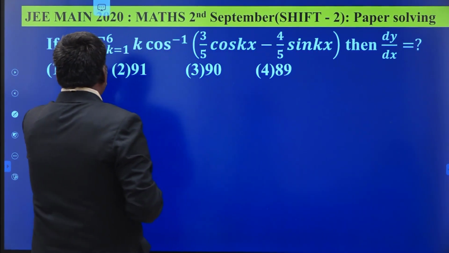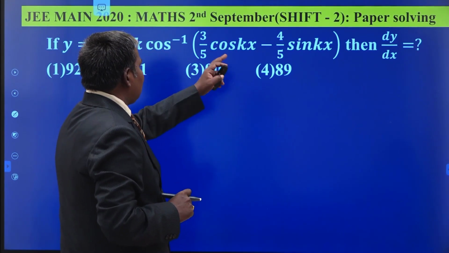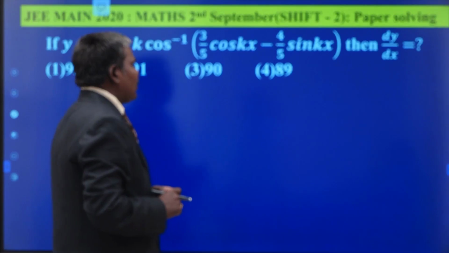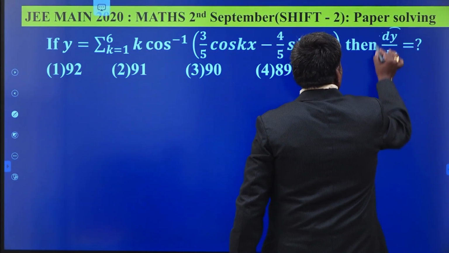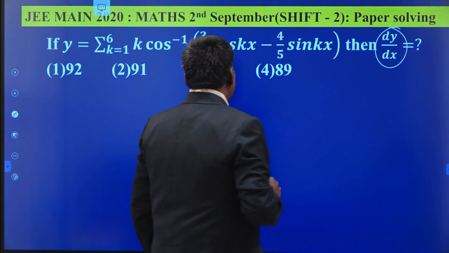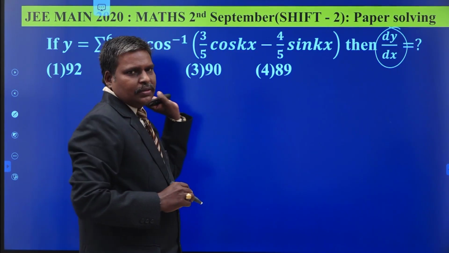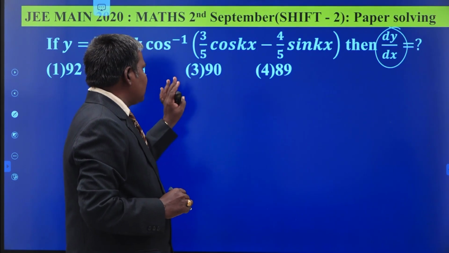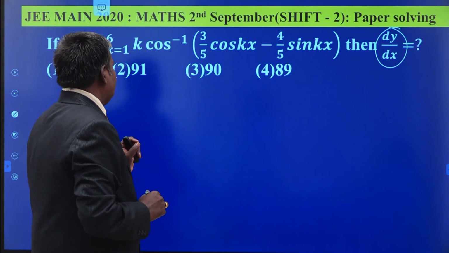If y is equal to sigma k equal to 1 to 6, k times of cos inverse of 3 by 5 cos kx minus 4 by 5 sin kx, then what is the derivative of y? Dear students, by looking at the question itself, you may leave this one. But this type of question is very, very easy just by observing with your brain.